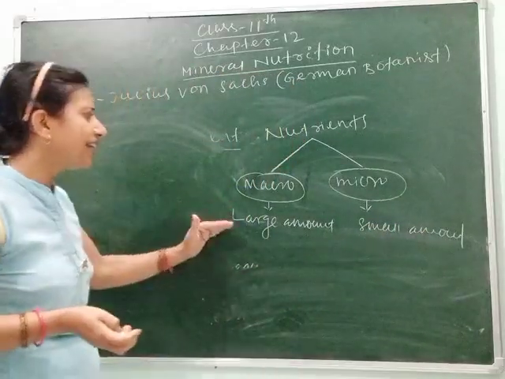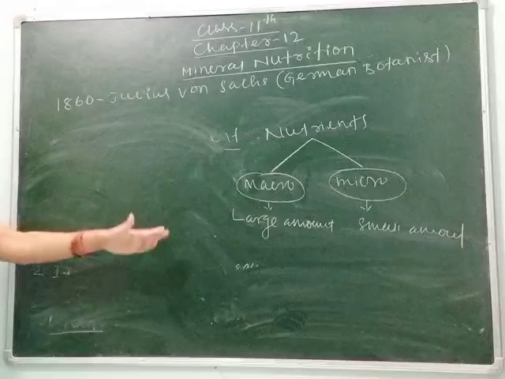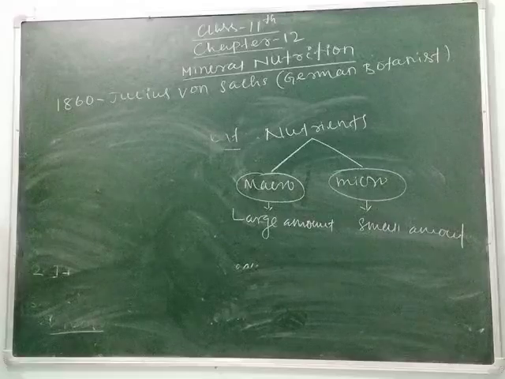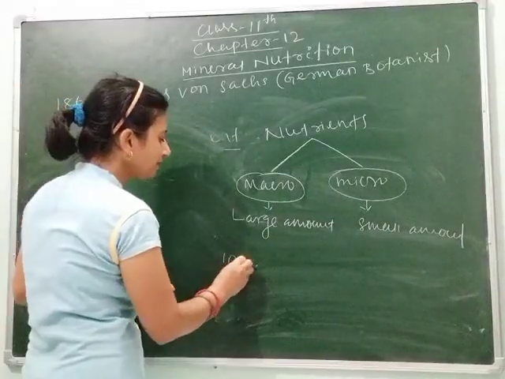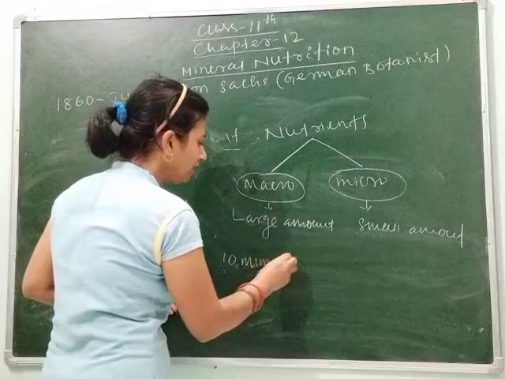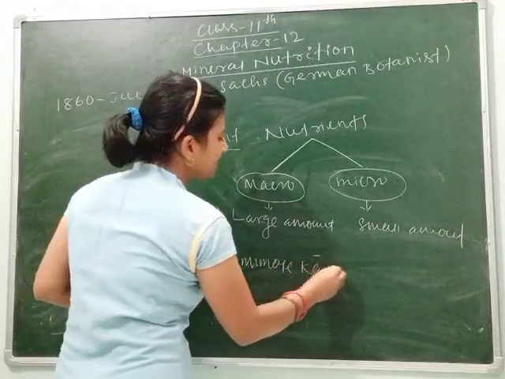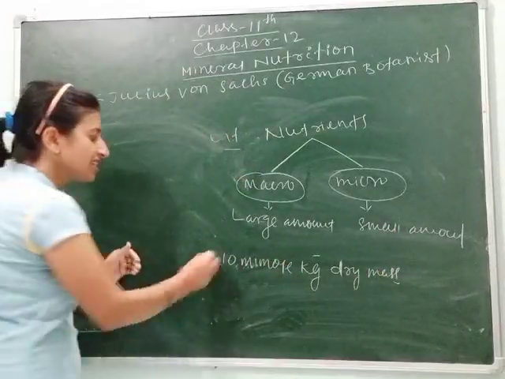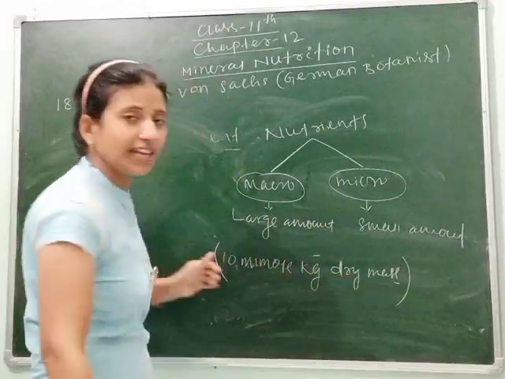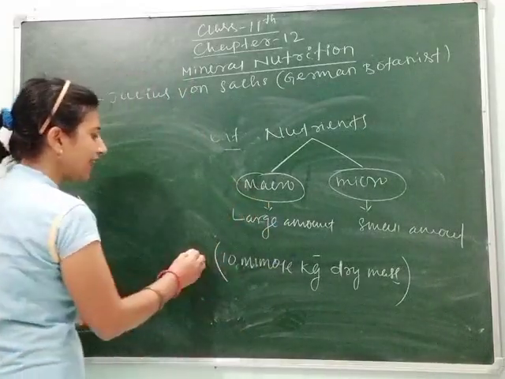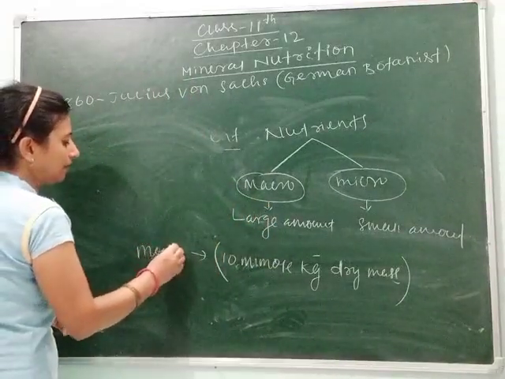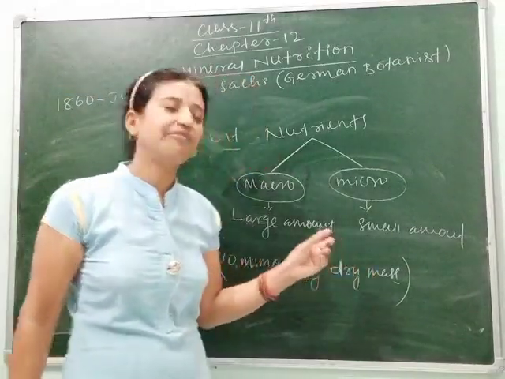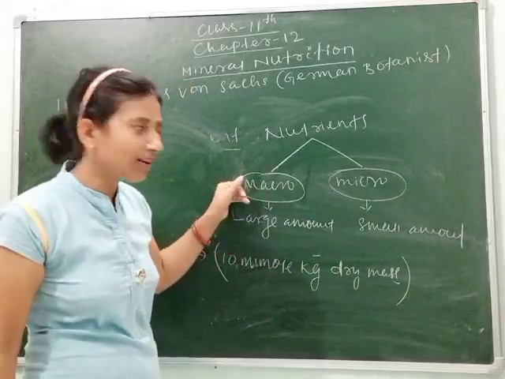So what is the quantity of the macro and micronutrients? We can say 10 millimole per kg of dry mass. It means if the nutrient is required by the plant at more than 10 millimole per kg of its dry mass or dry weight, then it is called macro.